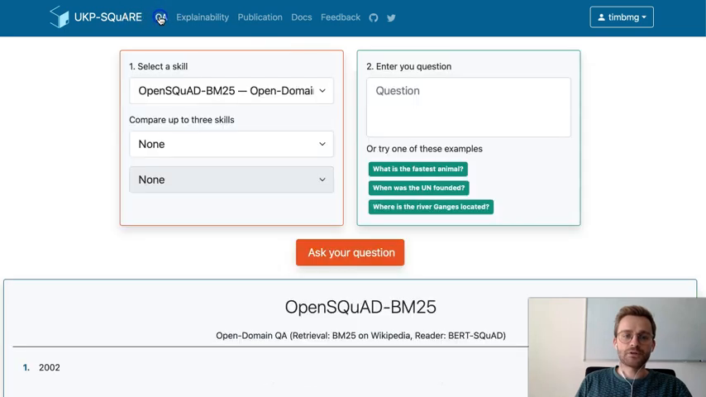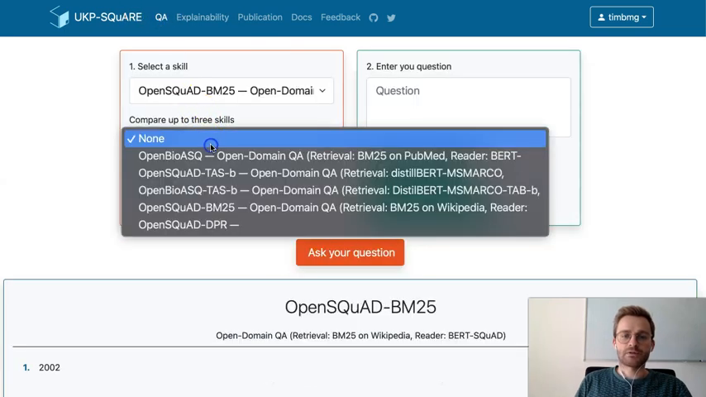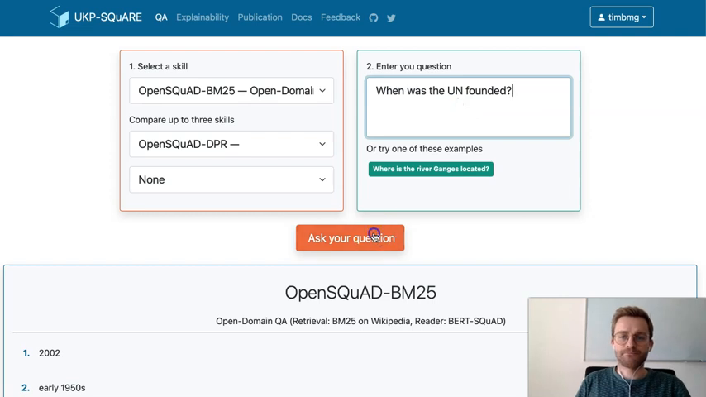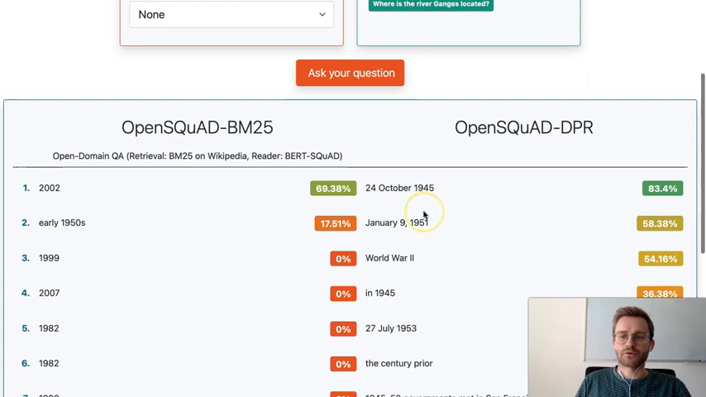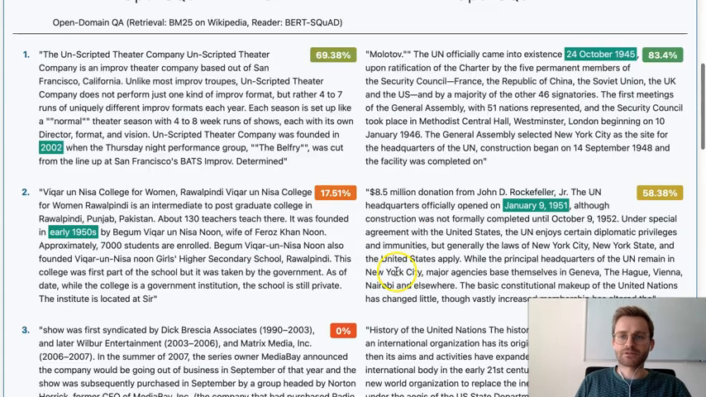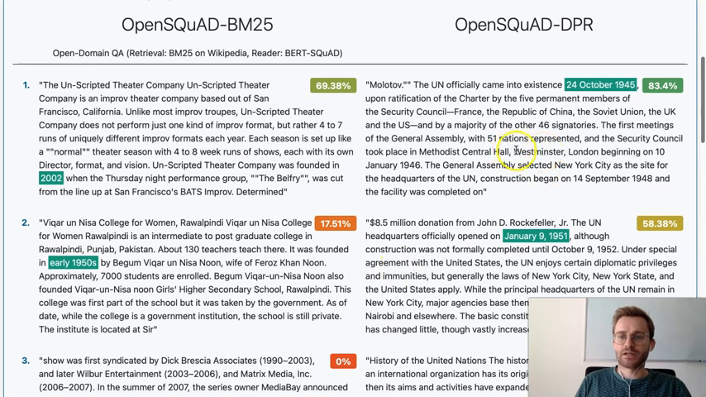And if we go back to the QA side, now this skill is available. We can now ask the same question again. And we can see that the answers now are much more plausible. And if we look at the retrieved documents, we can see that they indeed seem to be more relevant.